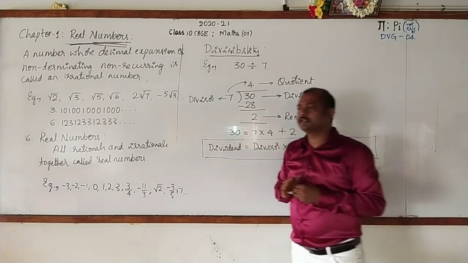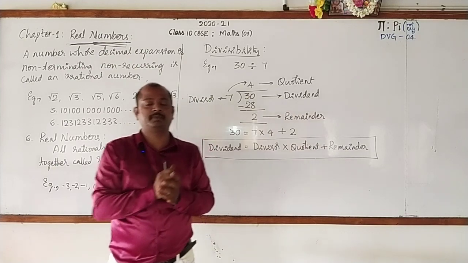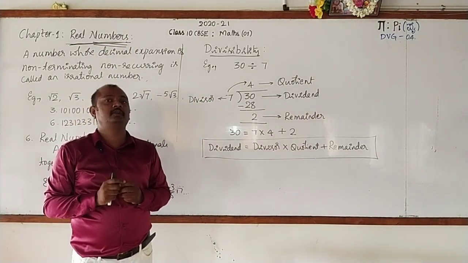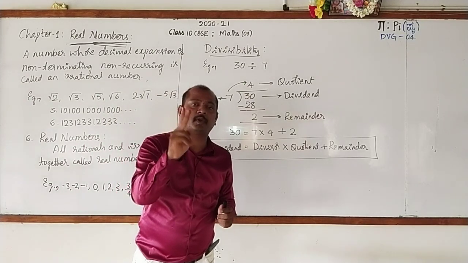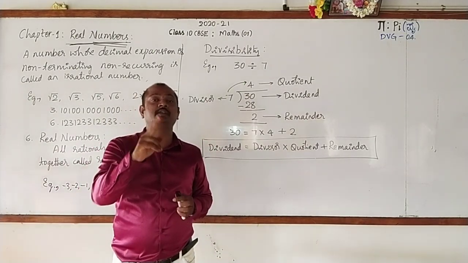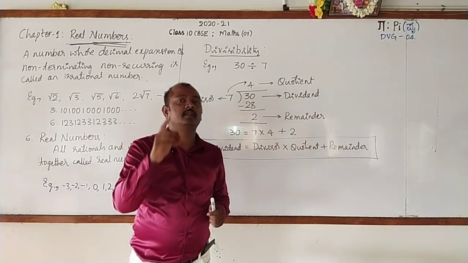Okay, now listen to me. Now we are moving to the actual part of this chapter. In this chapter, we are going to learn two important properties of positive integers. Do you know what these are? Let me tell you.